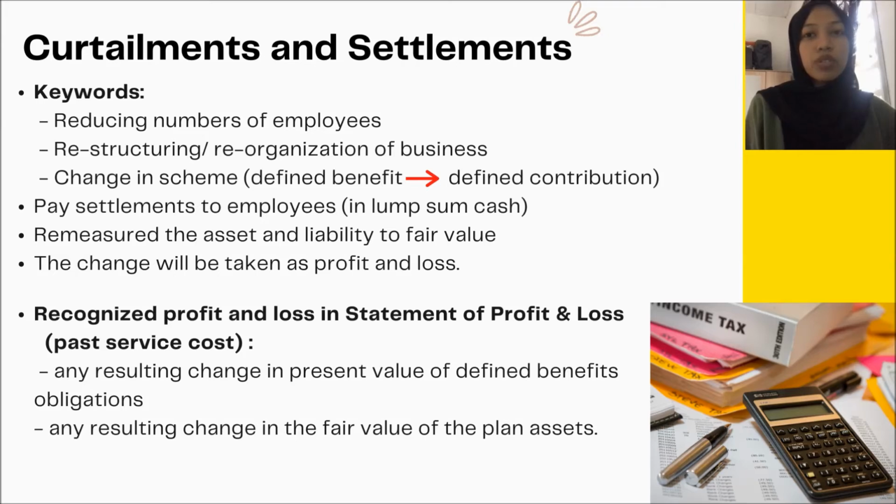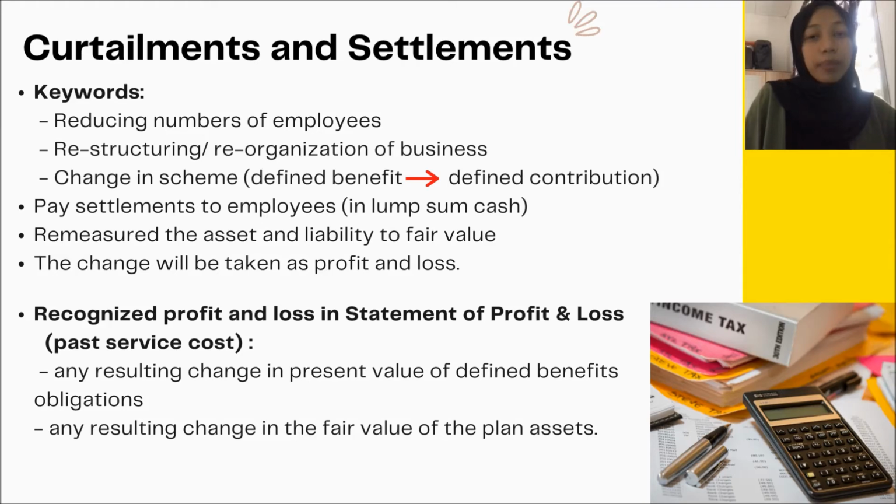When we want to know when a curtailment occurs, we need to remember this keyword: when there is a reorganization of the business. Of course, it will cause redundancy of the employees, meaning that the number of employees will be reduced.